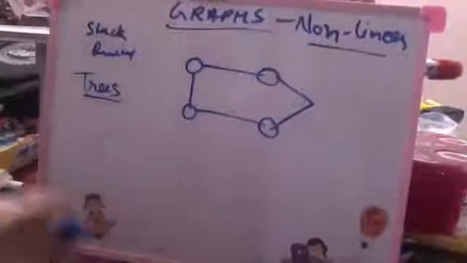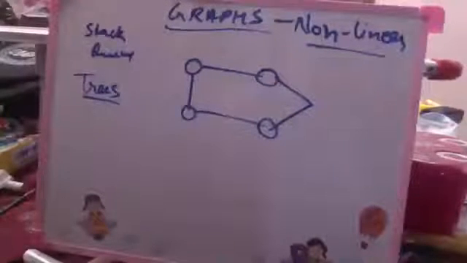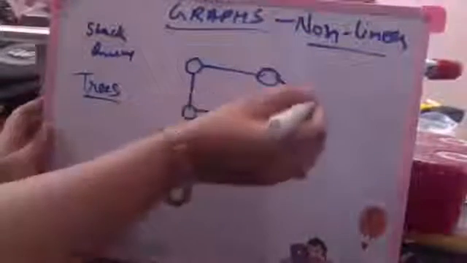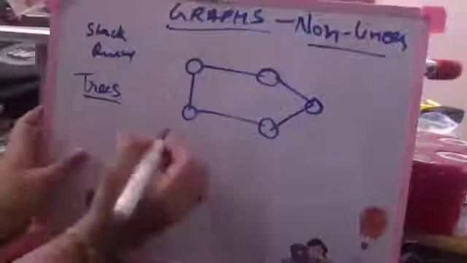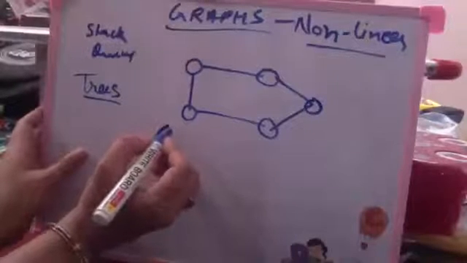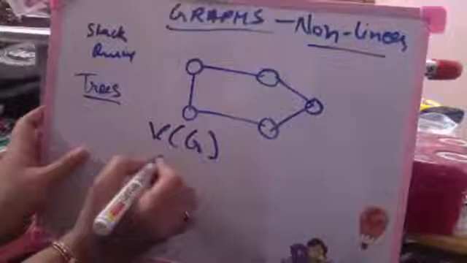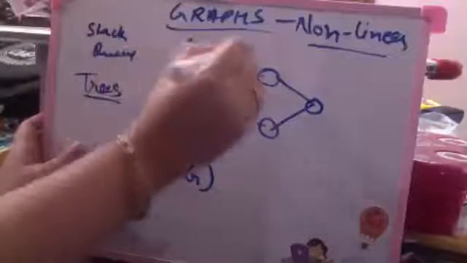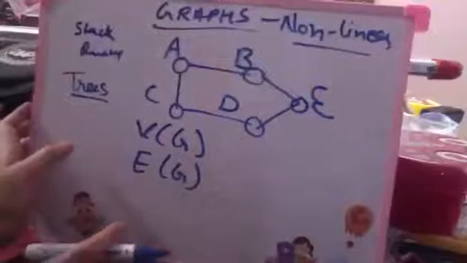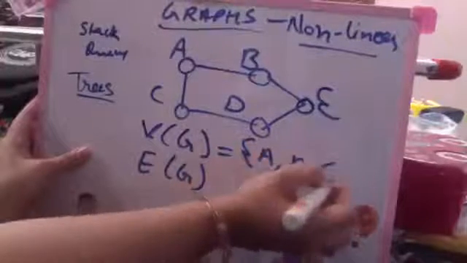Right. So I'm again saying graphs is a non-linear data structure that we are now beginning. The only non-linear data structure that we have done till now is trees. Another type of non-linear data structure consists of a set of vertices, say V of graph G, and a set of edges, say E of graph G. If I'm representing the nodes by A, B, C, D, and E, some name I'm giving to each vertex of the graph, then the set of vertices is A, B, C, D, and E.